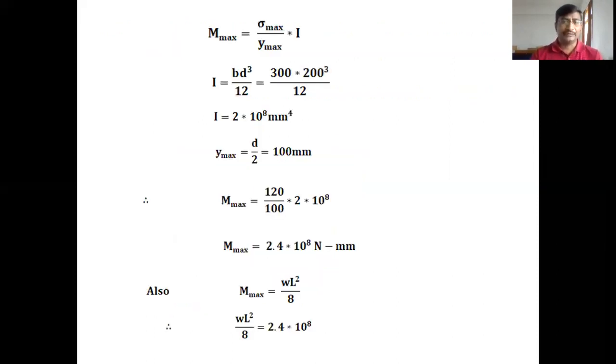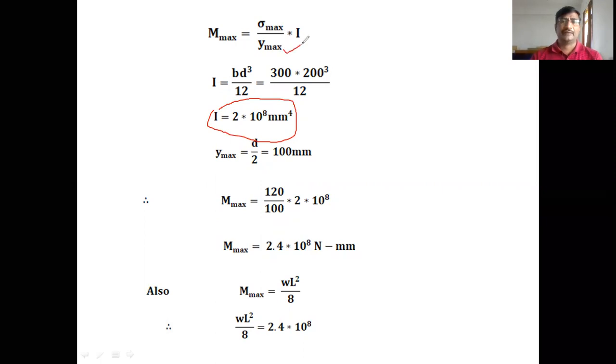To find the w value, first find the maximum bending moment. For that, we should know the maximum stress, Y max, and the I value. I is the moment of inertia. The formula for moment of inertia about the neutral axis is BD cube by 12. B is 300 mm, the breadth, and depth is 200 mm here. So 300 into 200 cube by 12, we get the moment of inertia value as 2 into 10 to the power of 8 mm to the fourth.